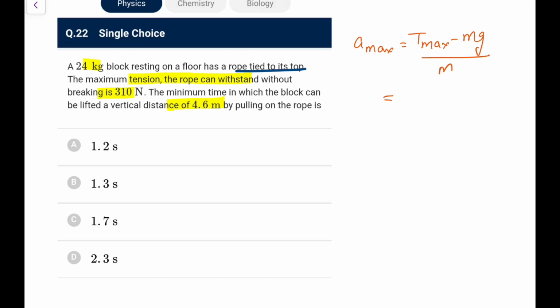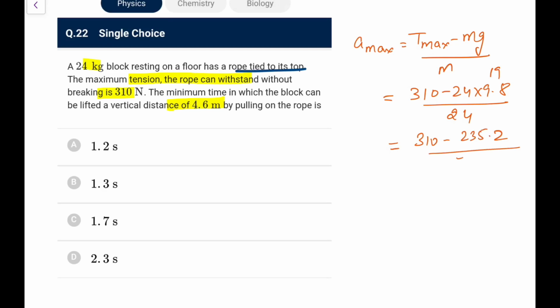So do it like this: 310 minus 24 into 9.8 divided by 24, that you are getting. So this is the A max. Let me calculate. I have taken 10, but the options are closer. So let us take 24 8s are 192, 24 9s are 216, and 24 into 9.8 would be 235.2.